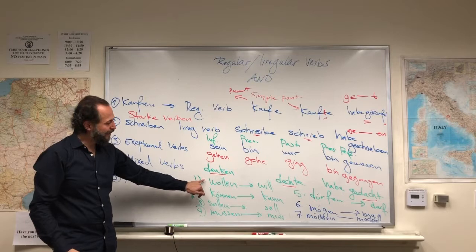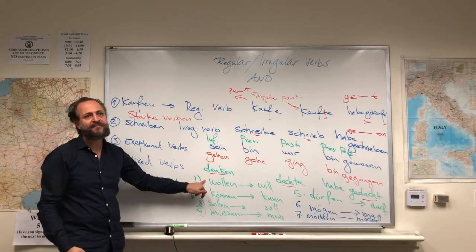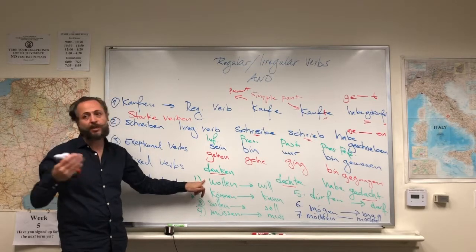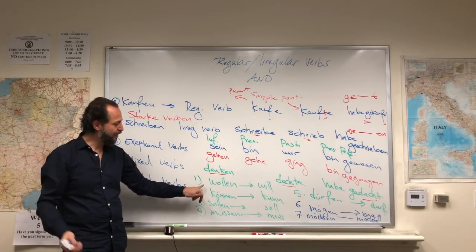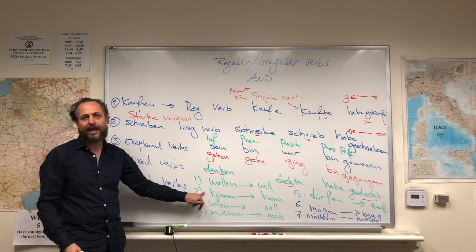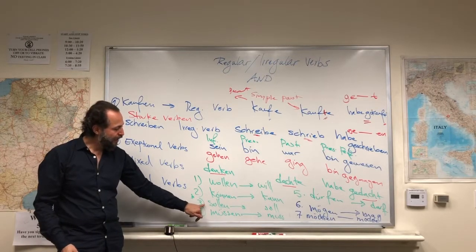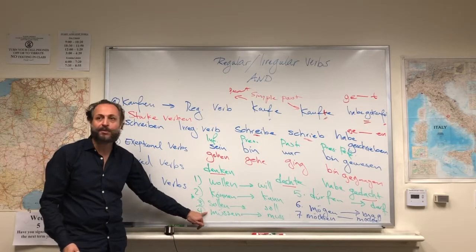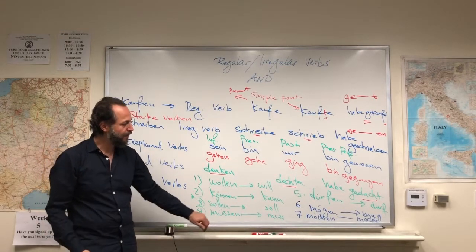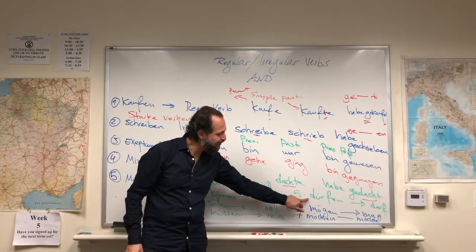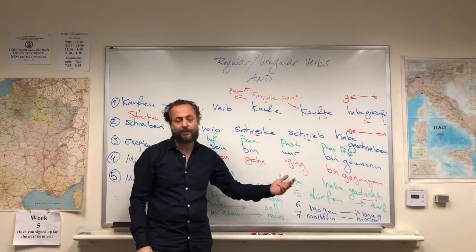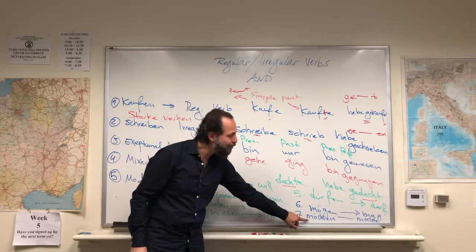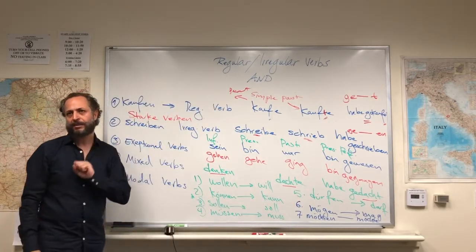So, wollen, ich will gehen. As you see, we conjugate the first verb. We do not conjugate the second verb. Ich will gehen. Ich kann gehen. I can go. Ich soll gehen. I should go. Ich muss gehen. I must go. Ich darf gehen. I may go. I'm allowed to go. Ich mag gehen. I like to go. And ich möchte gehen. Finally, I would like to go.